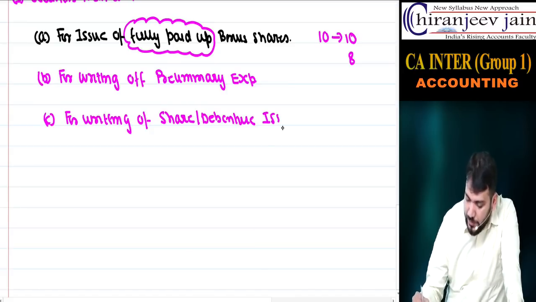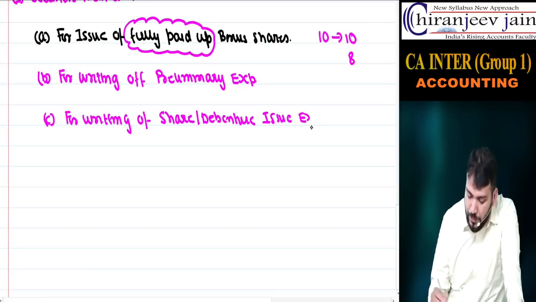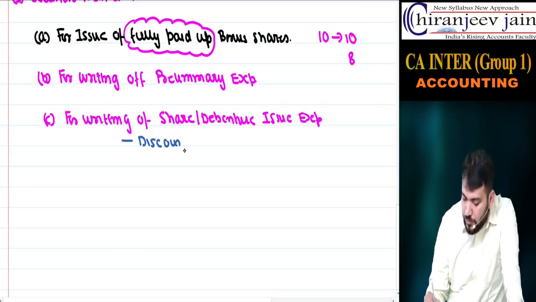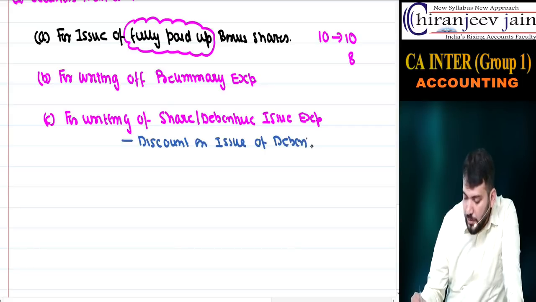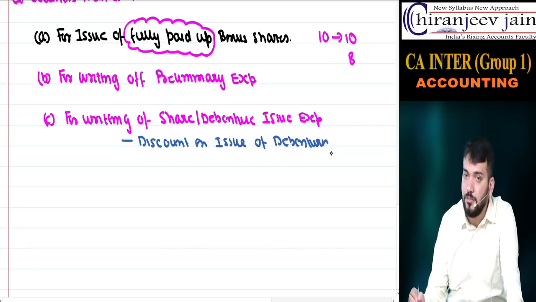For example, discount on issue of debentures. Now I think you all know that shares cannot be issued at discount, but debentures can be issued at discount.